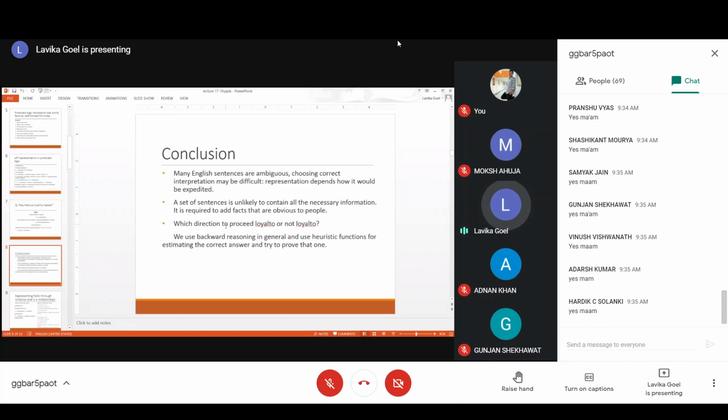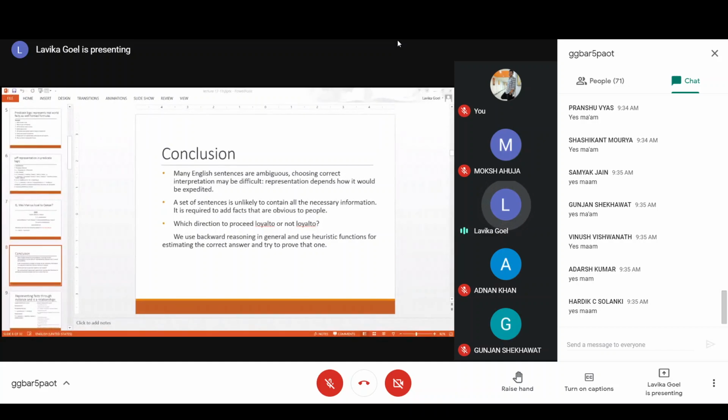And the third thing is which direction you want to proceed. You want to prove loyal to Marcus comma Caesar, or you want to prove not loyal to Marcus comma Caesar. Generally what we do is we negate the statement, and we prove that the negation is true. Another option is that we use some heuristic function which can estimate the correct answer, and then we try to prove that answer.